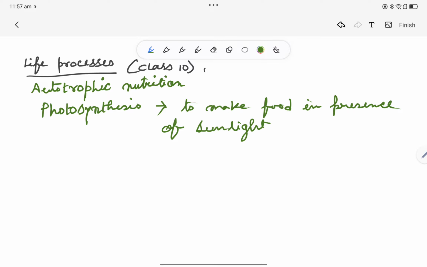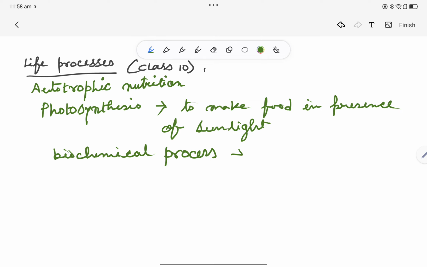You can get the definition from various books. So you can define it like this: photosynthesis is a biochemical process of synthesizing simple sugars.